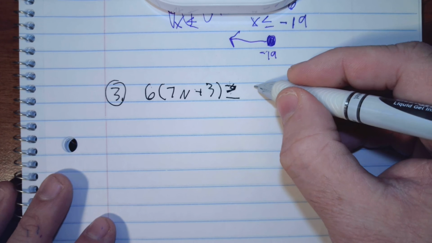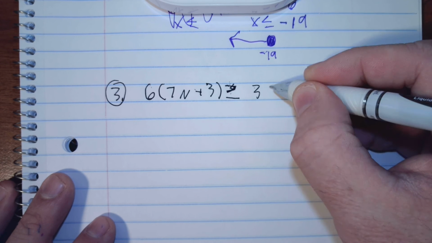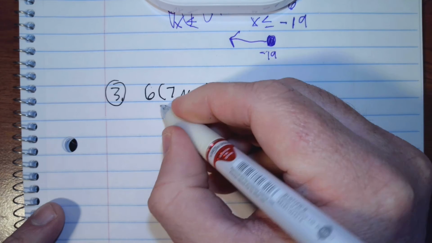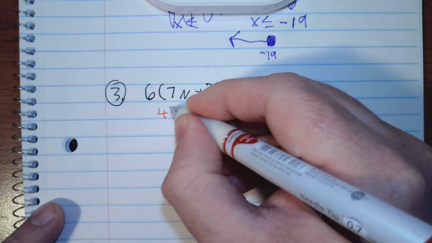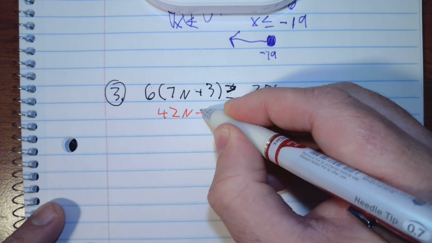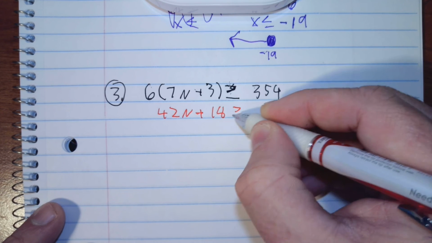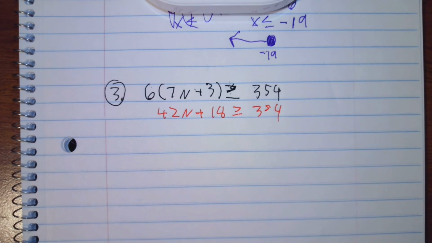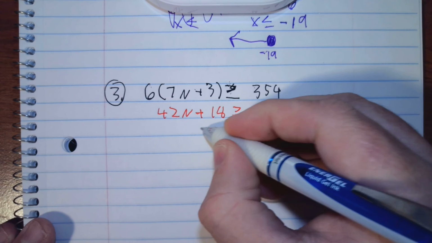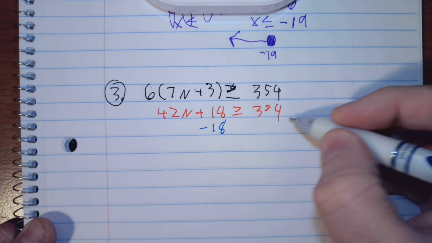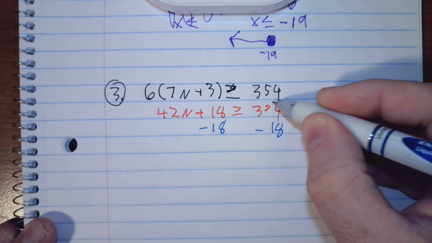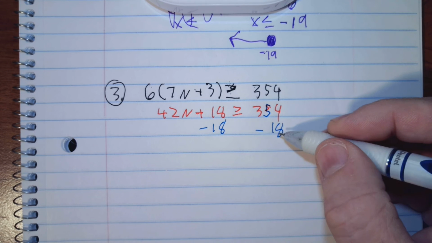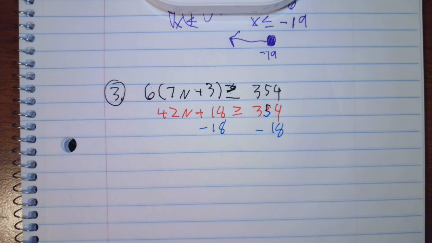Okay, and 354. Distribute property first. 42n plus 18. And there we go. Let's subtract 18. Subtract 18. And so make sure you get that correct.